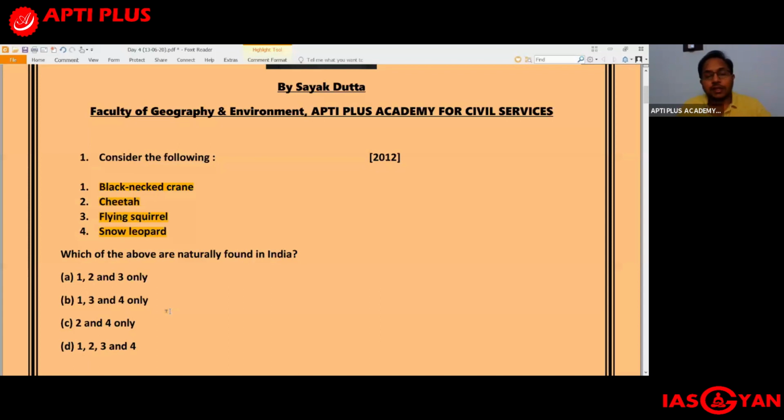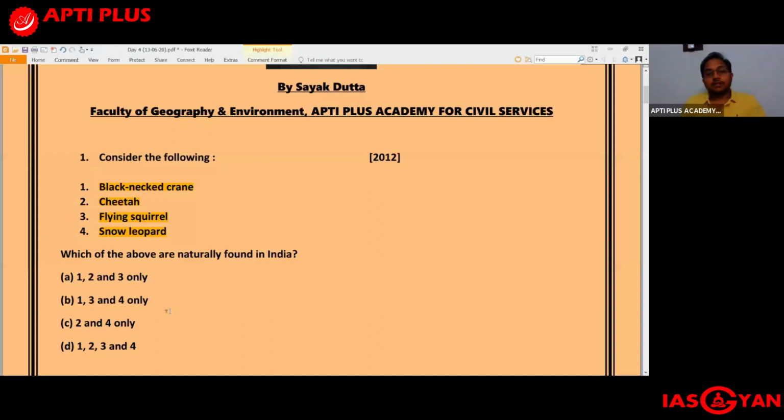Then later in the 1950s, the cheetah was finally announced as extinct from India. So here, as I have mentioned in this picture, in 1947, India's last Asiatic cheetah was spotted and killed. In 1952, officially the cheetah was declared extinct from India.